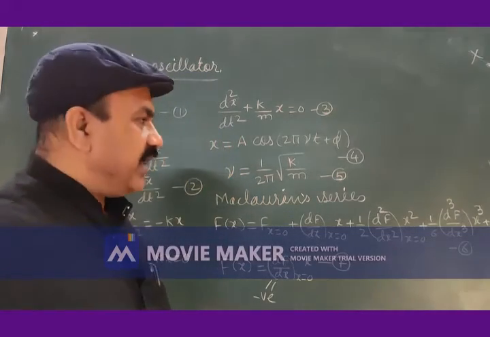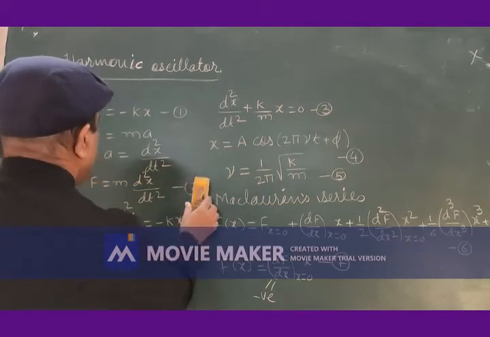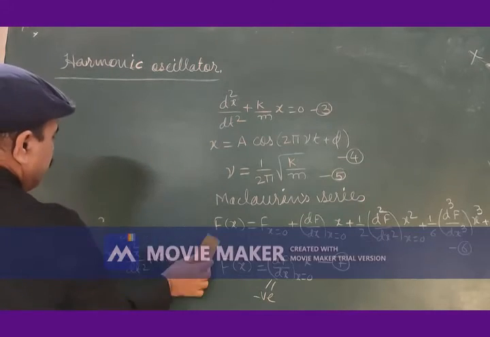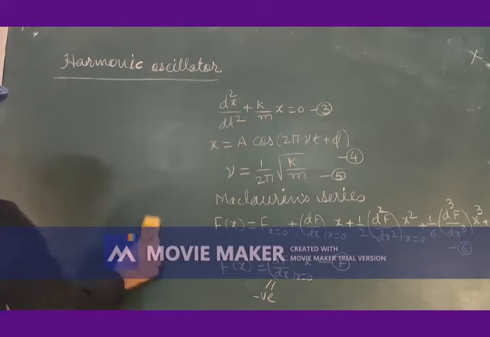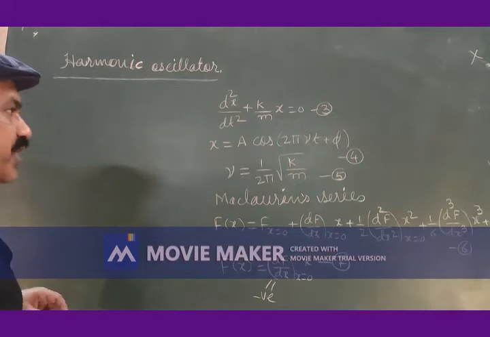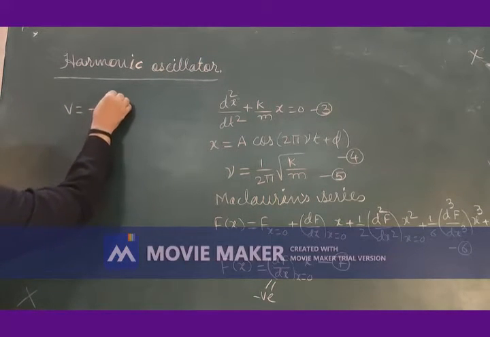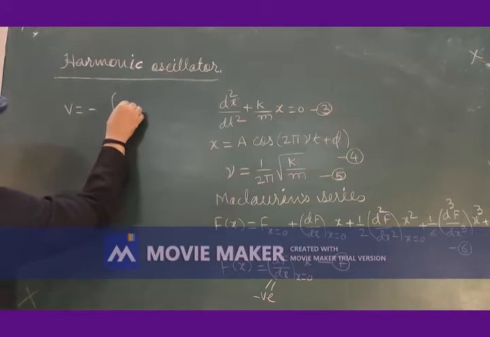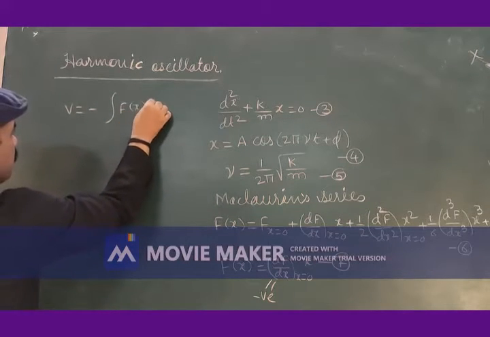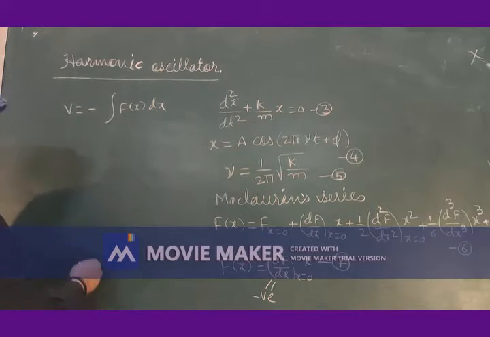Therefore the potential energy, which is also responsible for the harmonic motion, will be V is equal to minus integration of f of x dx.